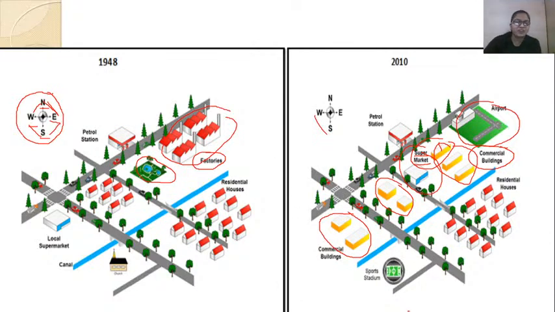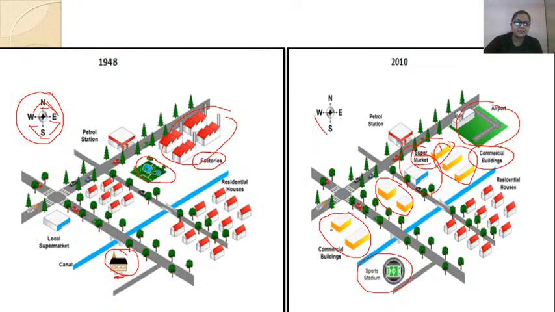And the fourth change is over here you can see a church. Although the words are not clear over here, church is written too tiny. So the church over here has been replaced with a sports stadium, right? So these are the four modifications that we can see in year 2010, right? So as I have told, there is nothing been extended or contracted. So now we'll move on to our third question, that what has remained unchanged, right?